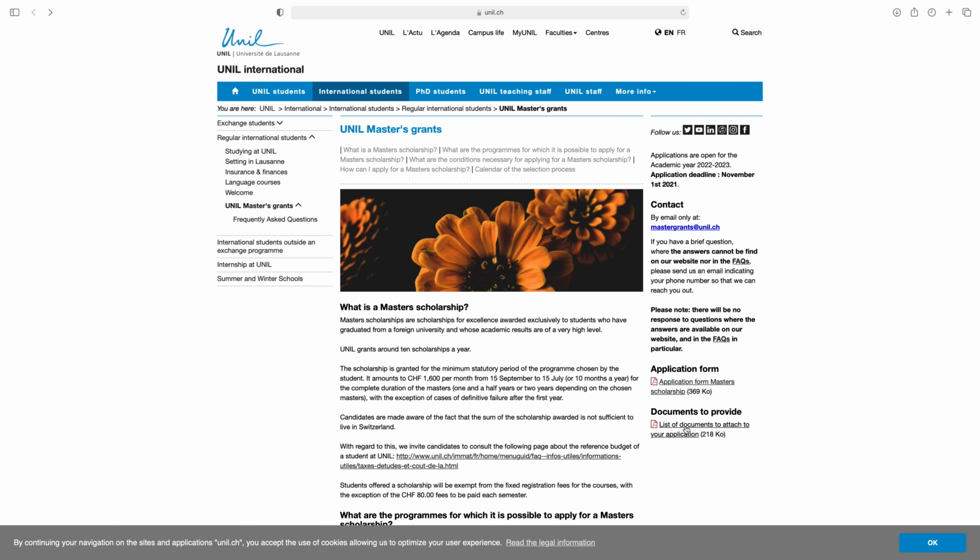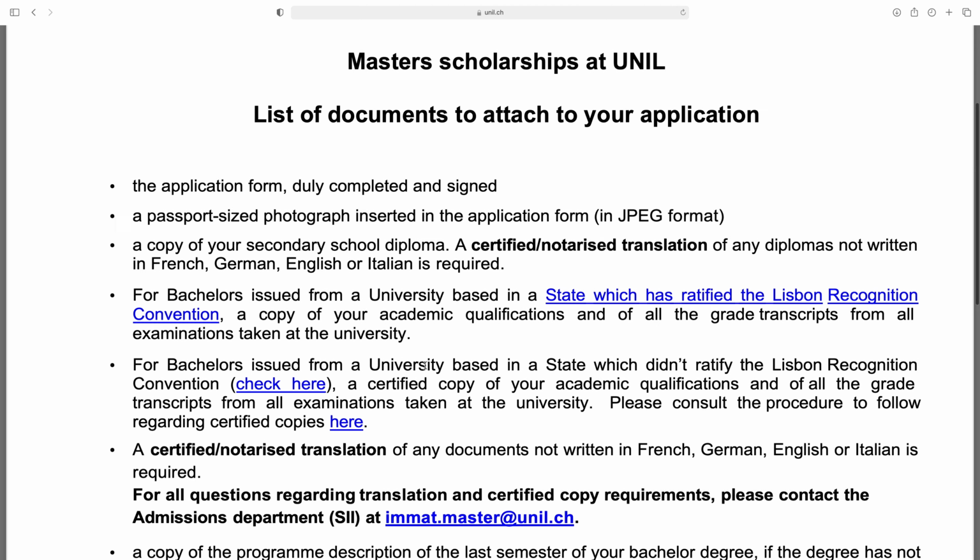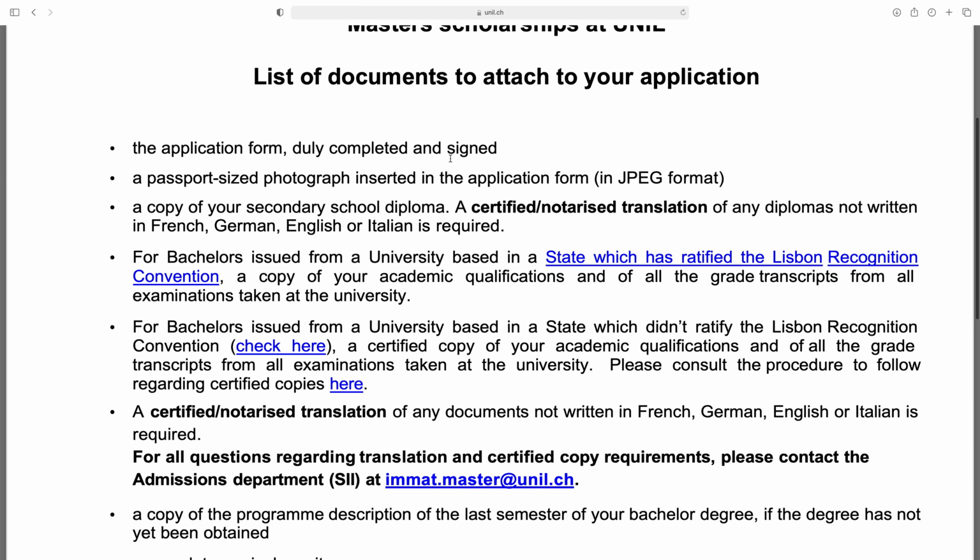So this is documents to provide, list of documents. Master scholarship at UNIL, list of documents to attach to your application: the application form, duly completed and signed. So as you see previously, we filled the form. A passport size photograph inserted in the application form in JPEG format. A copy of your secondary school diploma you have to attach for bachelor's, issued from a university based in a state which has ratified the Lisbon Recognition Convention.